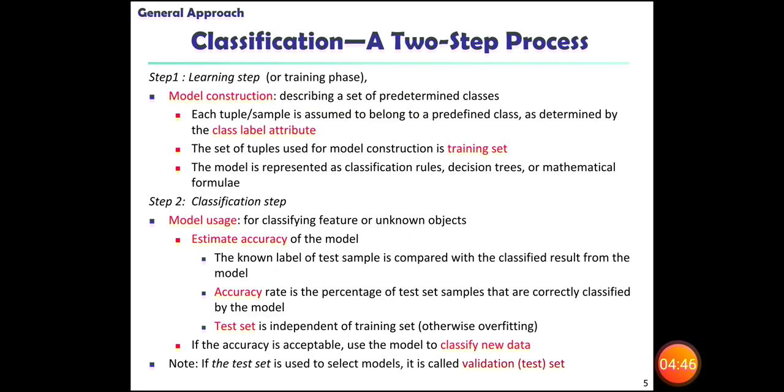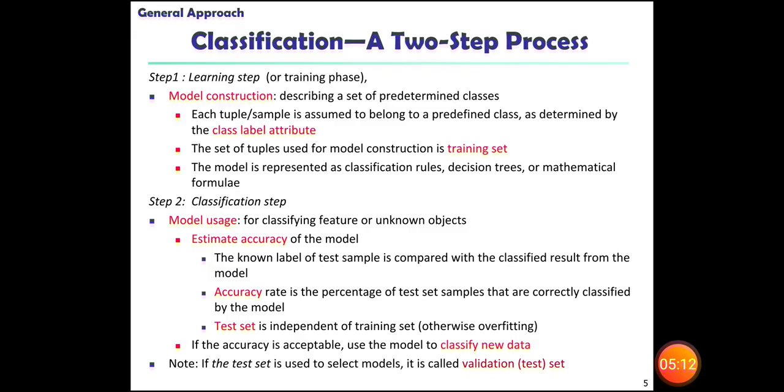And here in classification, we have a two-step process. One is the learning step, another one is the classification step. In the learning step, we are in the training phase. Here, the model will be constructed which will describe a set of predetermined classes. There we have a number of tuples.